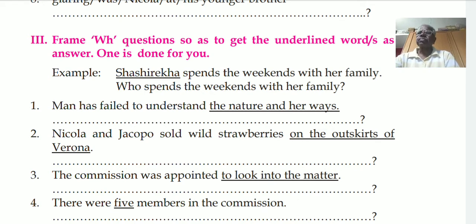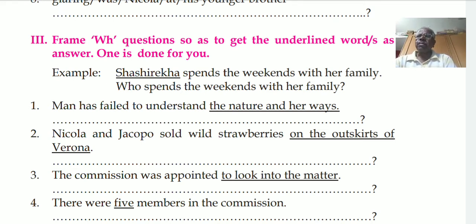First one. Man has failed to understand the nature and her ways. So what is underlined here? The nature and her ways. That means the question will be, what has man failed to understand? Please write down in the space given, what has man failed to understand.